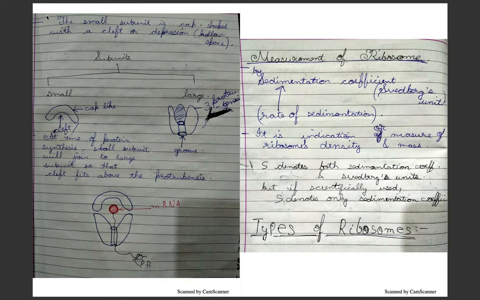And the large subunit has a groove and a crown-like structure that can hold the small subunit above. At the time of protein synthesis, the small subunit joins the large subunit so that the cleft fits above the protuberances. And what are protuberances? These are those trap-like structures, three in number, present in the large subunit. And this is also the part that contains the groove from where the polypeptide arises.